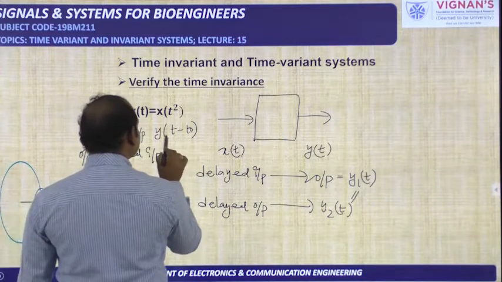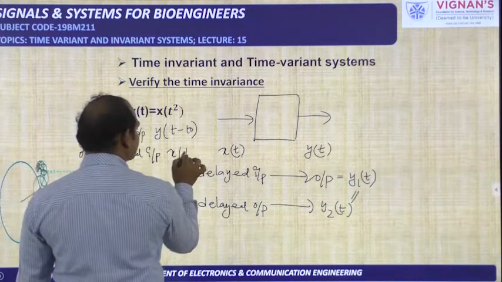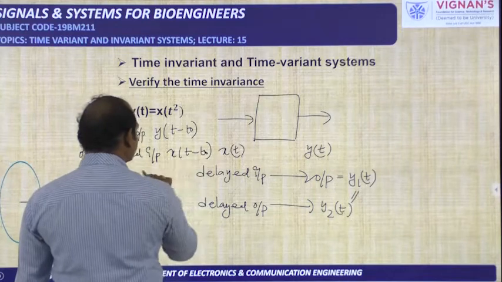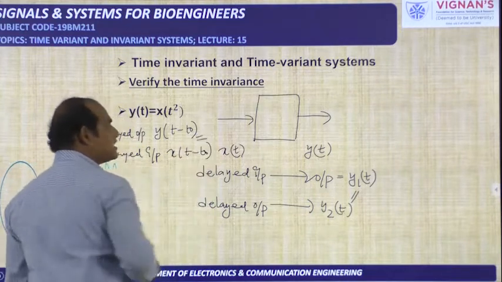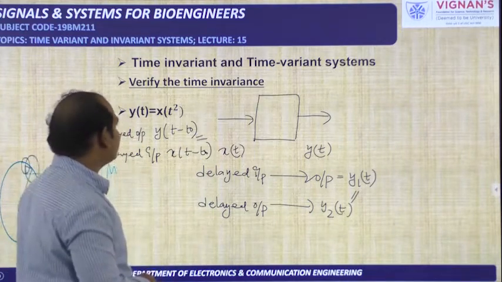How to get this one? This one can be obtained. Delayed input means x of t minus t naught. These two things we have to verify. If these two are equal, then we can say that it is a time invariant system.